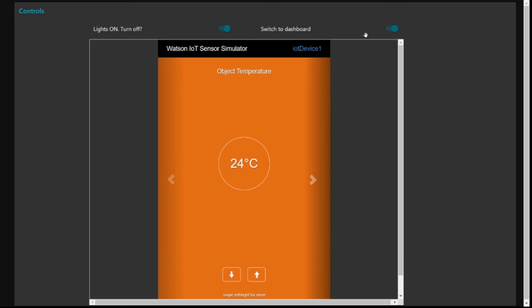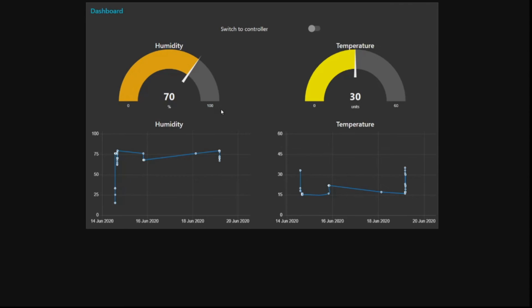Switching from the control side to my actual dashboard, as you can see, it has reflected the change, and my humidity has gone to 70%, and my temperature is showing 30 units. This is shown as units, but actually our unit is degrees Celsius. Since it's a norm, I have placed a unit here, and this one is in percentage.